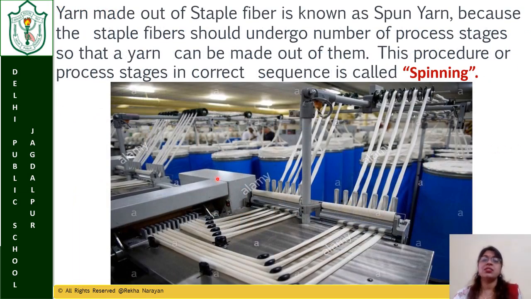You can see that this is the modern machine. Yarn made out of staple fibers is known as spun yarn, because the staple fibers should undergo a number of process stages so that yarn can be made out of them. This procedure, or process stages in the correct sequence, is called spinning. Now you see that spinning is going on with the help of a machine and a huge number of yarns are made in a very small amount of time.